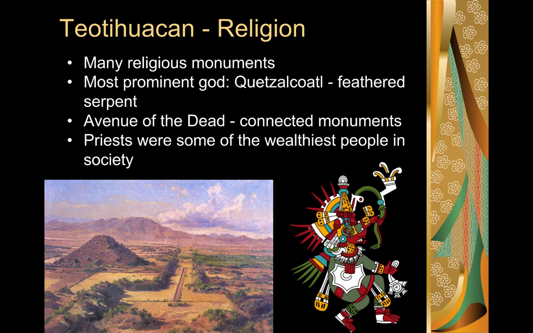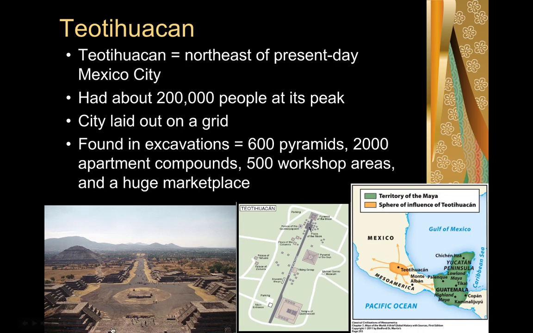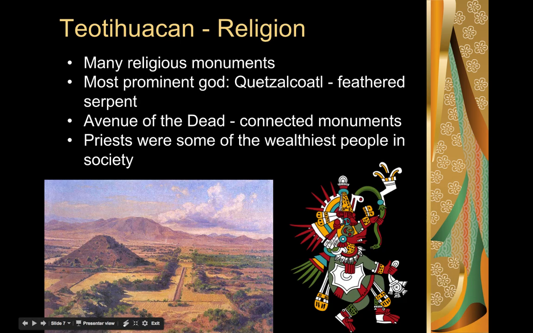The religion of Teotihuacan was very significant as well. There are many monuments throughout the city, and you can see many remains of them here, that were devoted to religion. There are a series of pyramids that existed in Teotihuacan, which again you just saw there: the Pyramid of the Sun and the Pyramid of the Moon. You could compare that to the Moche society that we talked about in the previous video. They very much are interested in natural forces with their gods.